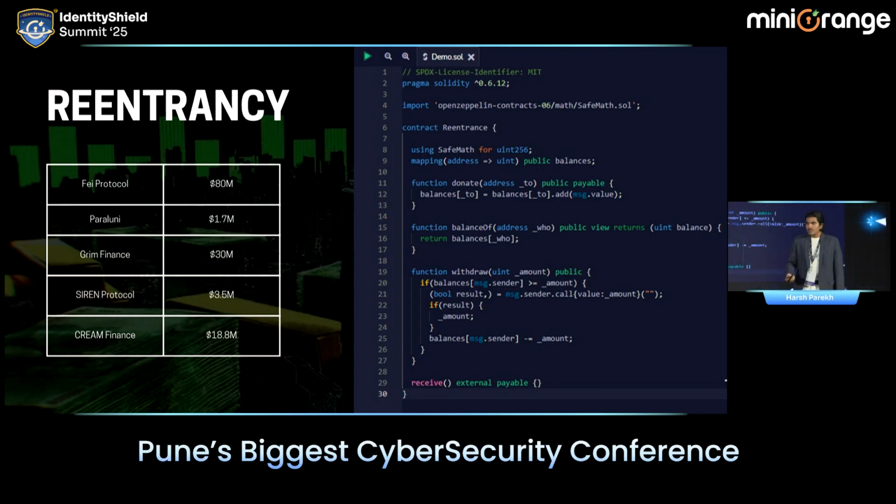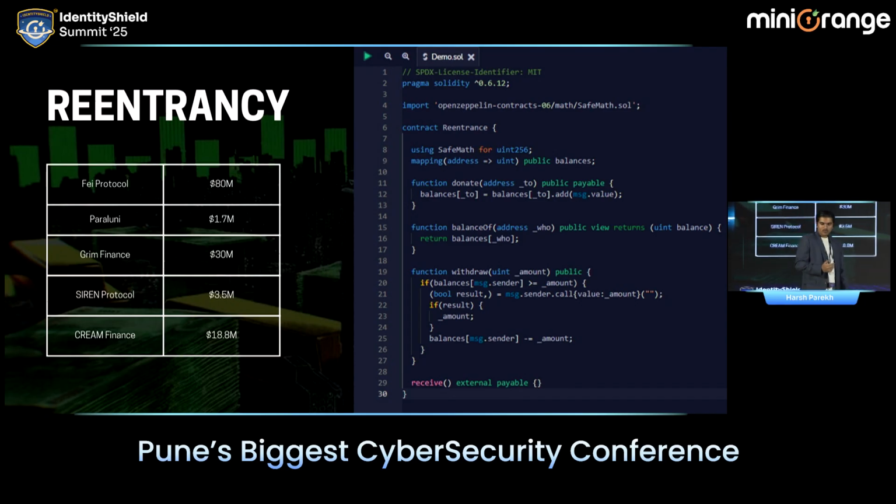On the right side, you can see a code. It's a Solidity code, and I want you to quickly jump to line number 11. Line number 11 is a function. This is a contract that is deployed on the Ethereum chain, and this is a donation contract. So a person can donate to the contract, a person can withdraw from the contract. Okay? It is a simple contract. What's the vulnerability in the contract is, on line number 11, you can see there is a function called donate. We donate to someone, right? And that is a function to donate.